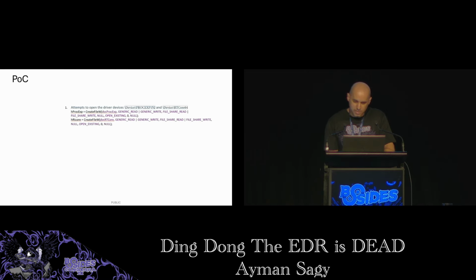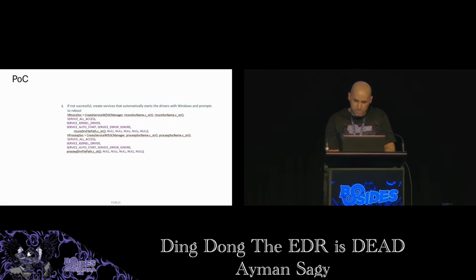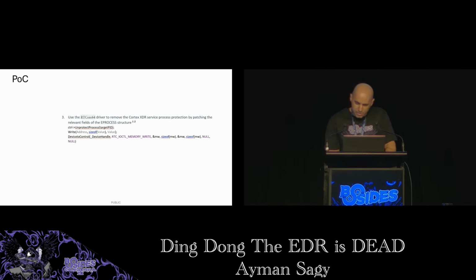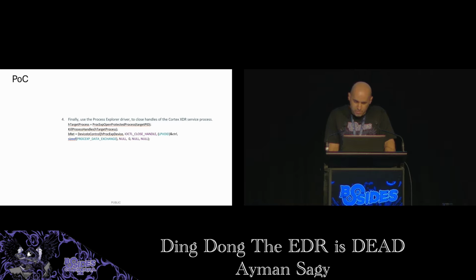So the proof of concept does the following high-level steps. First, we attempt to communicate with the drivers. If they are loaded in the system, this step will succeed. If not, we create the necessary services and configure the services to auto-start the drivers and ask the user to reboot. Assuming that drivers are now loaded, we use that RT-Core driver to remove Cortex process protection by patching the protection member of the EPROCESS kernel object of our target process. And finally, we use the Process Explorer driver to close the process handles and watch it crash.